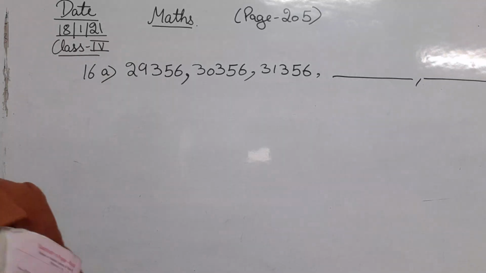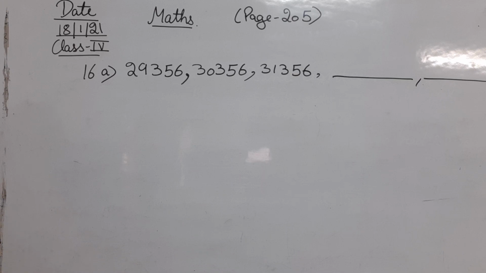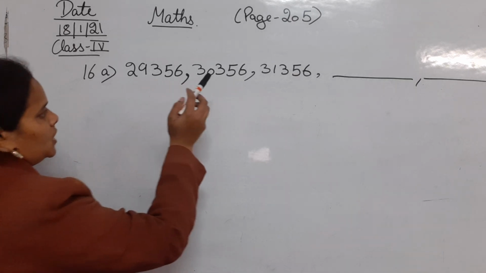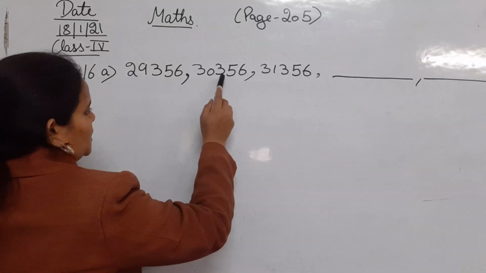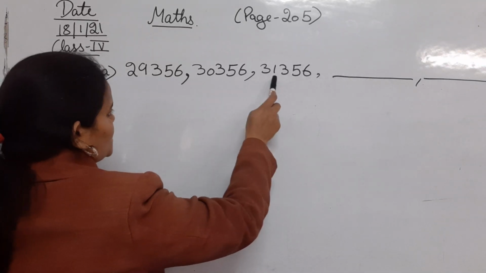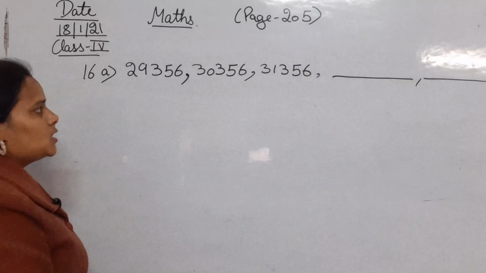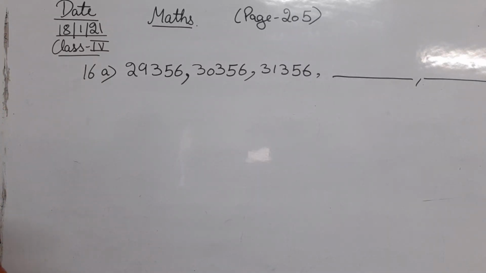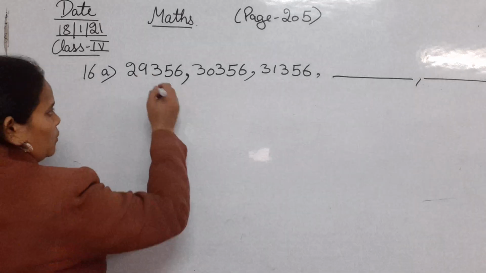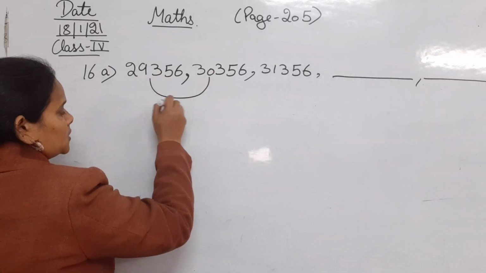So here it is 29,356, here it is 30,356 and here it is 31,356. So if you observe here what we are doing, we are just adding 1000.